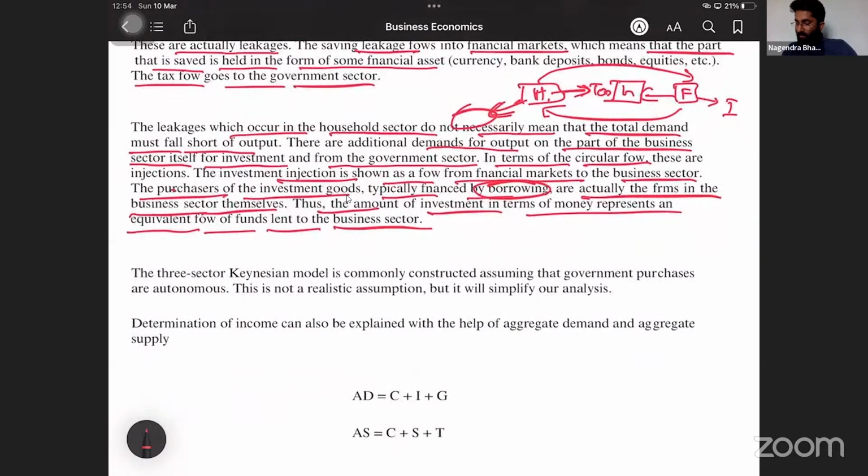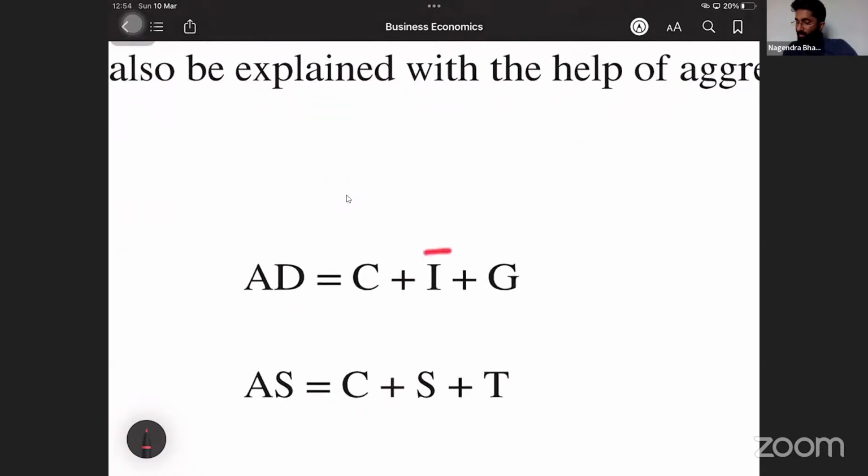Okay. The three-sector Keynesian model is commonly constructed assuming that the government purchases are autonomous. This is not a realistic assumption, but it will simplify our analysis. Remember, here, C plus I plus G. We already know that I is autonomous. Correct? We discussed in two-sector model. Here, consider G also autonomous. Government expenditure.